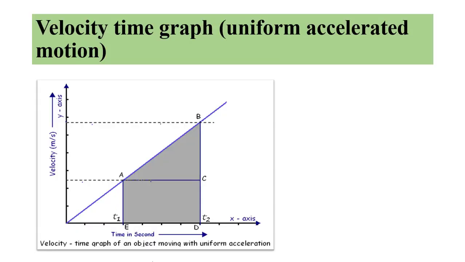Now velocity-time graph for uniformly accelerated motion. Here you are seeing in the graph that velocity is along the y-axis and time is along the x-axis. If it is a uniformly accelerated motion, it means velocity is changing uniformly. For equal intervals of time, the velocity change is constant. From 0 to e, for the t1 interval, it is some velocity. For e to d, or t2 interval, it is another. So it means velocity is changing, but for a particular interval, it is constant. We can say that this velocity-time graph is a straight line and its slope is given by acceleration.